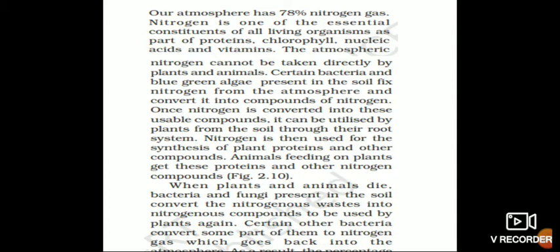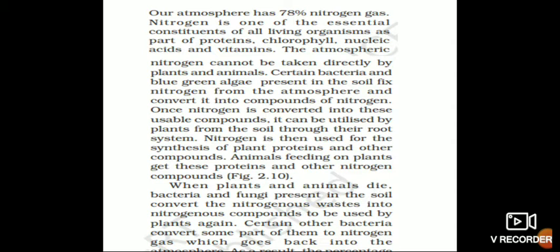Nitrogen is then used for synthesis of plant proteins and other compounds. Can you understand, children? So after the atmospheric nitrogen is changed into usable form for the plant, that usable form becomes a nutrient used for the plant's growth. When animals feed on plants, eating those proteins and nitrogen compounds, they also take in nitrogen compounds. When plants and animals die, bacteria and fungi present in the soil convert the nitrogenous waste into nitrogenous compounds to be used by the plant again.